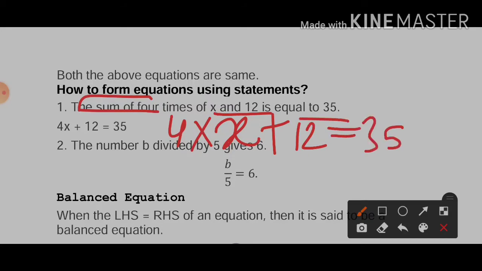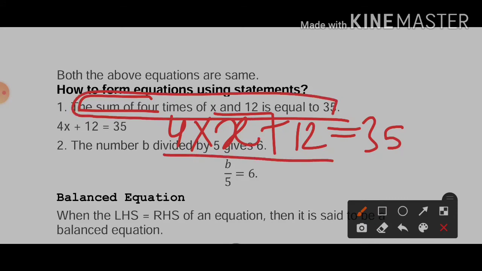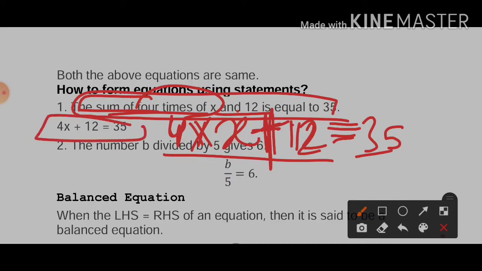First of all, you have to read it word by word to make this equation from the statement. So the sum of 4 times of x means 4 multiply x, and 12 means we have to find the sum. So sum means addition, is equal to, so put the equal to sign and write 35. So this one is the equation from the given statement.